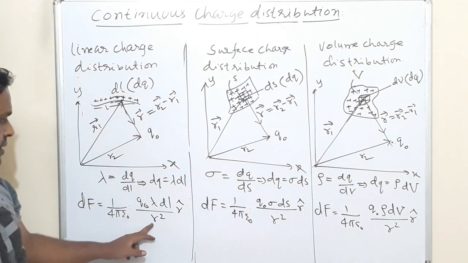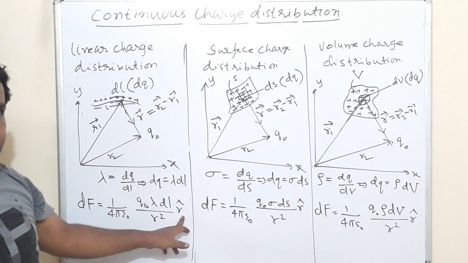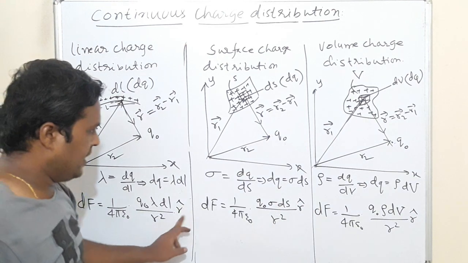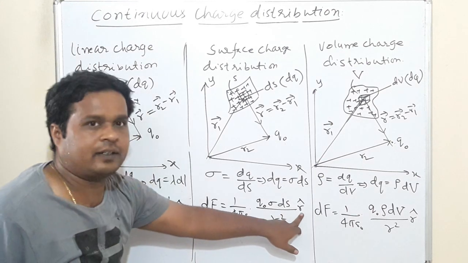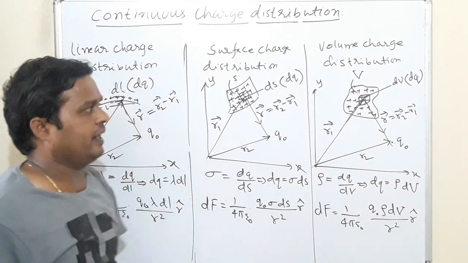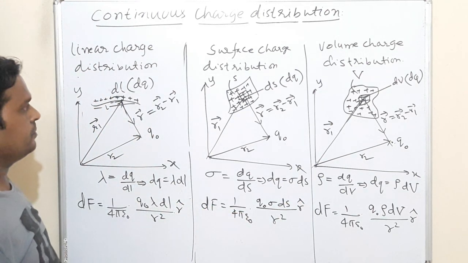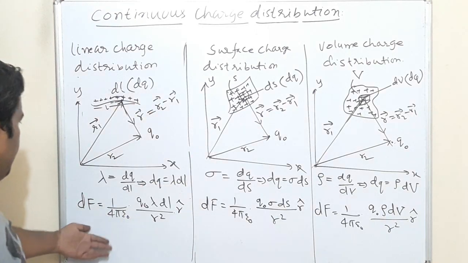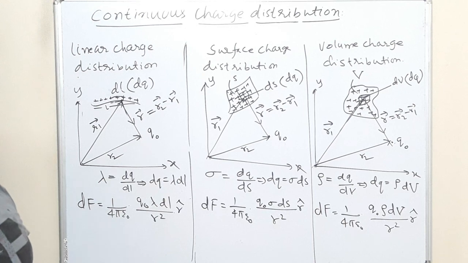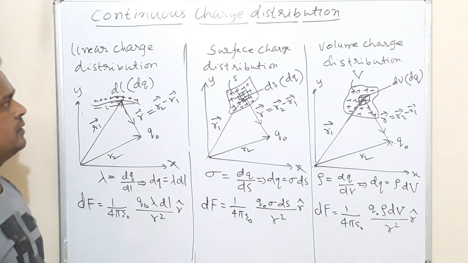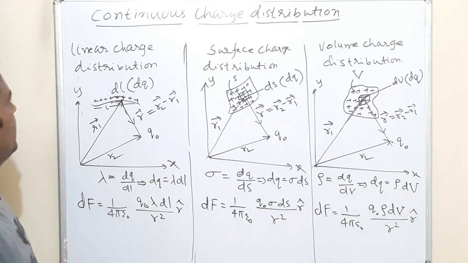This indicates the distance. The unit vector indicates the direction of the force. In place of this unit vector, I can take vector divided by magnitude of vector later. Make a note of this. I will continue here with how to write the total force.